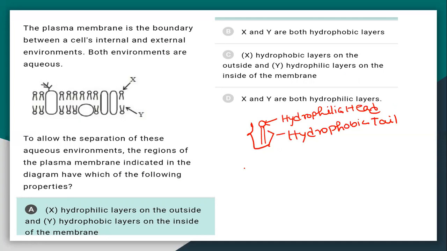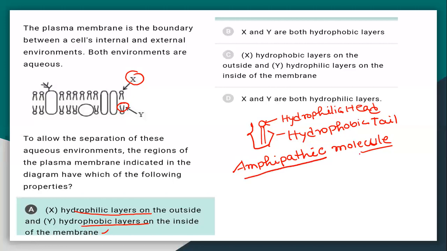So phospholipid is an example of an amphipathic molecule. X is the region of the hydrophilic layer on the outside, and these are the hydrophobic region, the hydrophobic layer on the inside of the membrane. That's why phospholipid is known as amphipathic. Amphi means both.